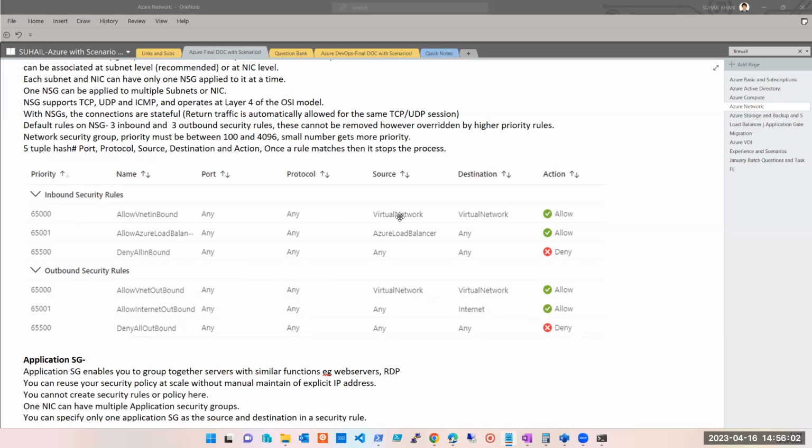What does it say? That any traffic which is coming from virtual network and the destination is virtual network for inbound, it is allowed, right? Similarly, in outbound, what does it say? Just because you have access in inbound does not mean कि outbound में भी अपने आप हो जाएगा, right? Outbound में और inbound में दोनों को आपको करना पड़ता है.